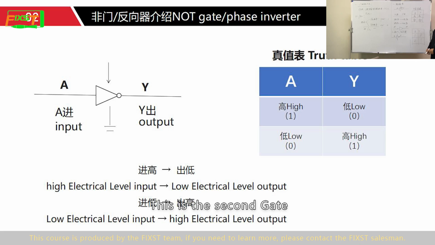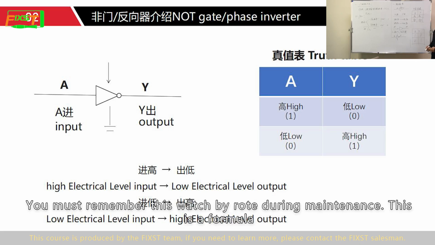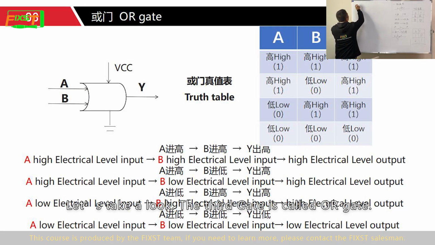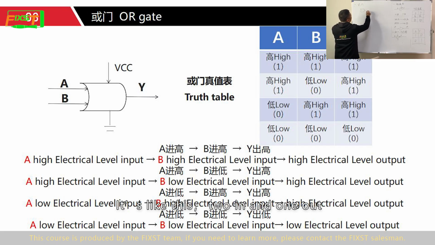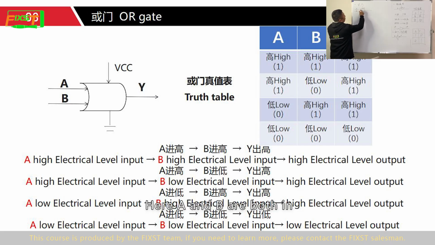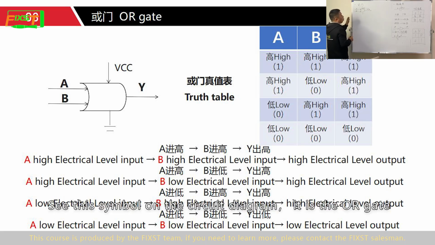This is the second gate. You must remember this during maintenance. This is a formula. Let's take a look. The third gate is called the OR gate. It's like this, 2 in and 1 out. Here is VCC. Here A and B are both inputs, and Y is the output. See this symbol on the circuit diagram? It is an OR gate.